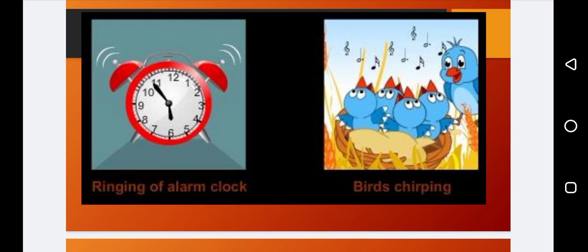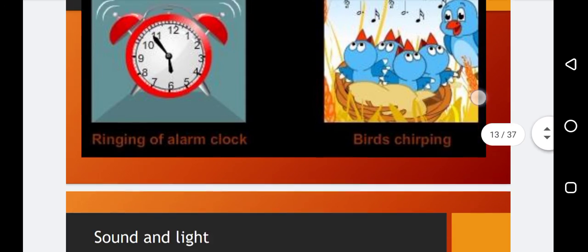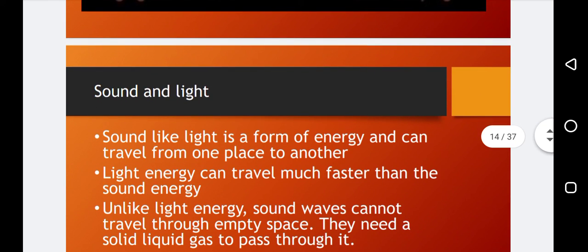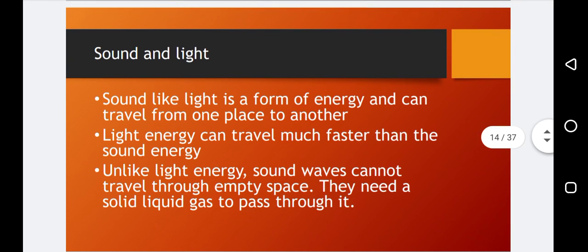On the other side, the birds are chirping, so they also produce sounds. Sounds and light. In these slides, we are going to compare these two phenomena, or these two terms: sounds and light.